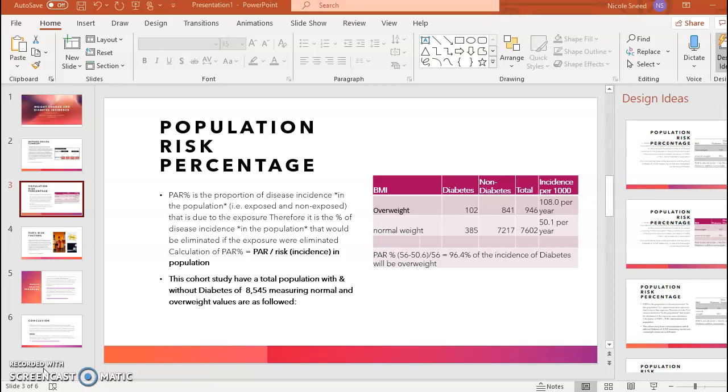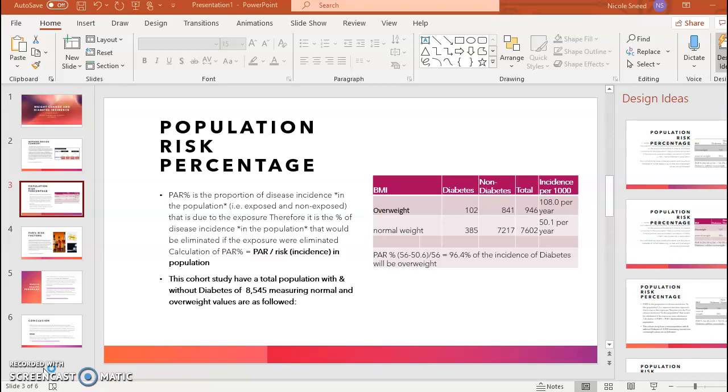To calculate the PAR percentage, we look at the PAR divided by the risk incidence of the population. The cohort study that we have been going over today has a total population with and without diabetes of 8,545, measuring both normal and overweight values. The table shows the overweight values and the normal weight of both diabetic and non-diabetic population, giving us total incidence